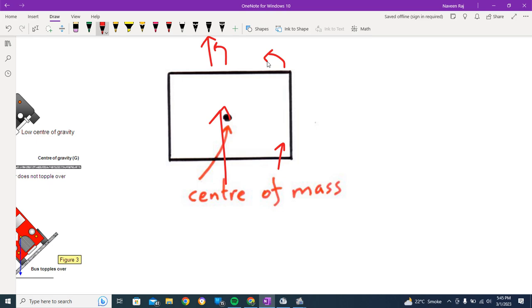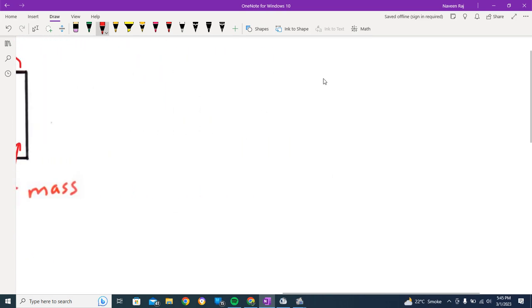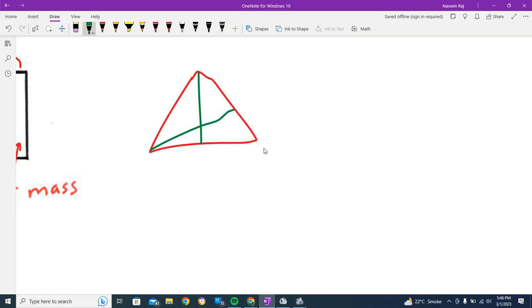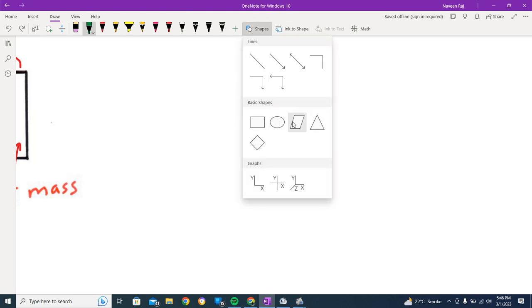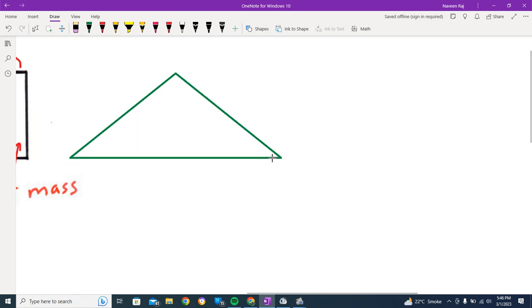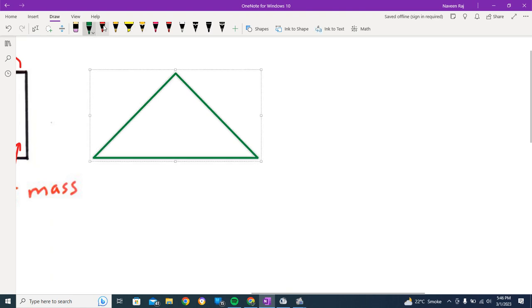We have a trick to find the center of mass of an object, and it's quite simple. Suppose you've got a triangle here. How do you find the center of mass? Just draw lines from the edges. Sorry, this is very wrong, this is an irregular shape. Let me draw a perfect shape here.